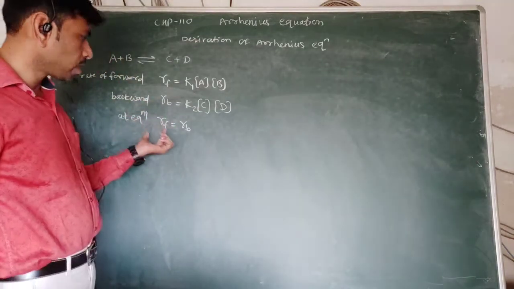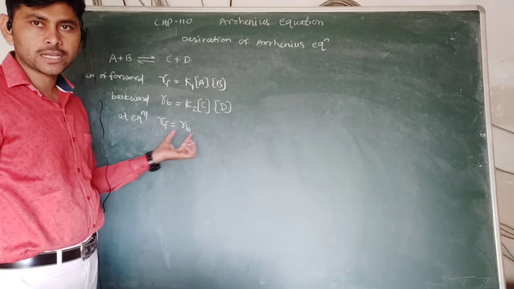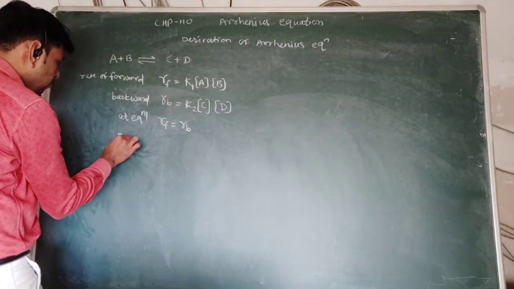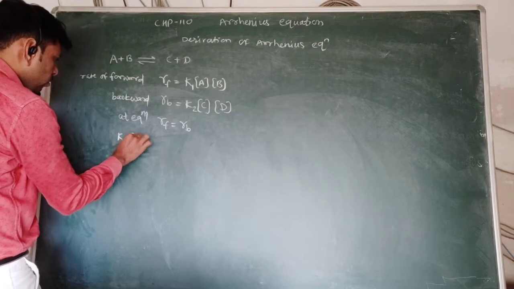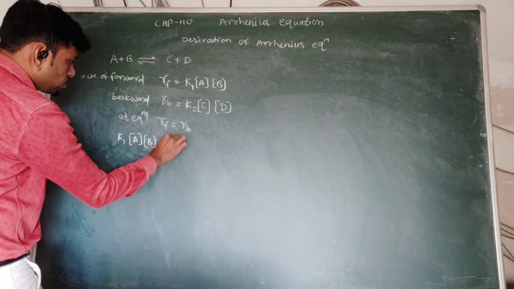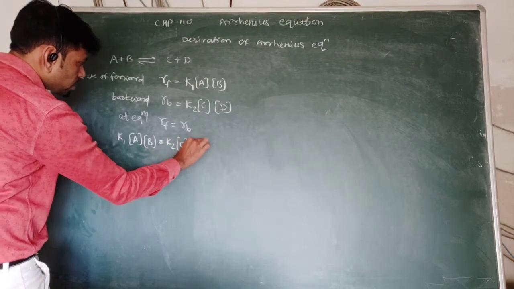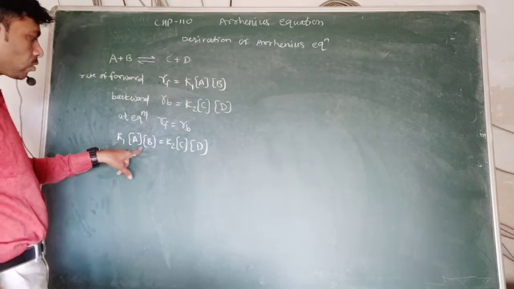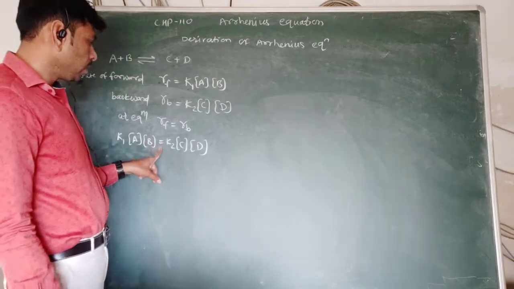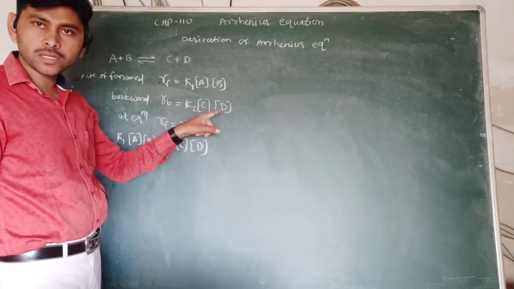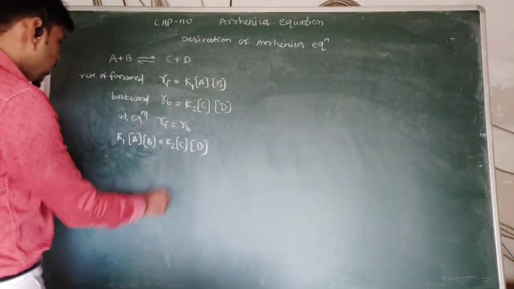So we can write K1 into concentration of A, concentration of B equal to K2 into concentration of C, concentration of D.